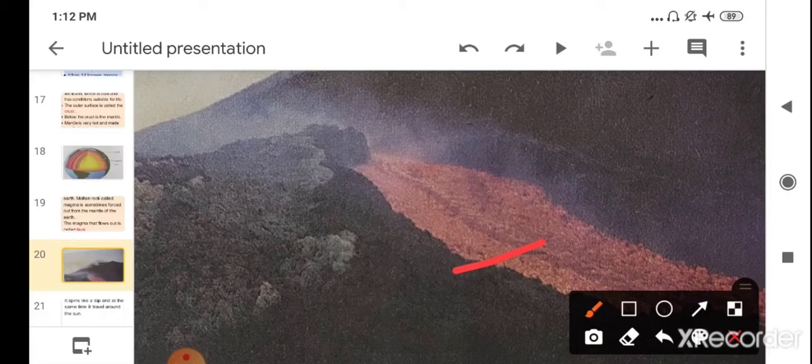Here you can see the picture of magma, which is called lava, coming out from the inner layer of the earth, the mantle layer. It is molten rock and it is known as lava. When it comes in contact with air, it becomes cool. Then this lava is converted into hardened rock.